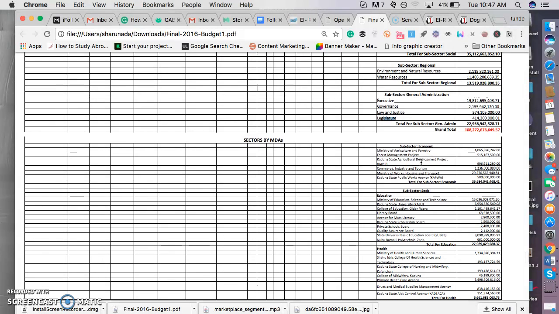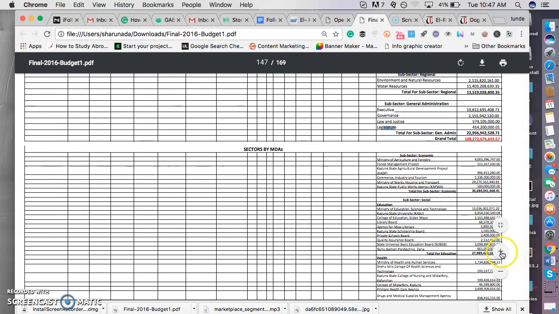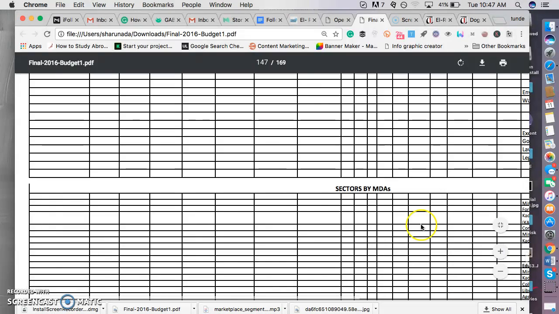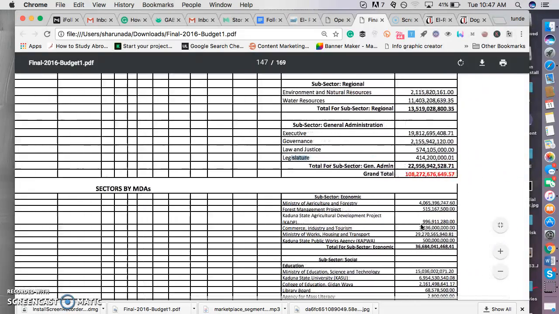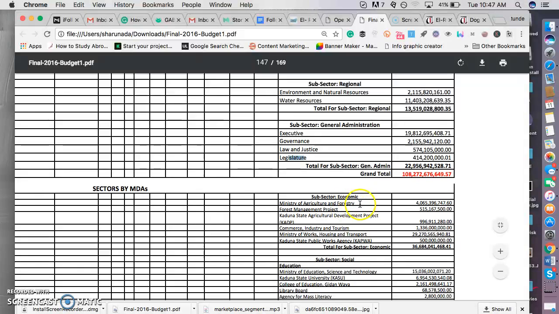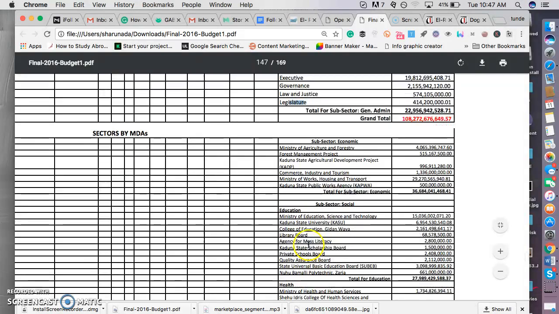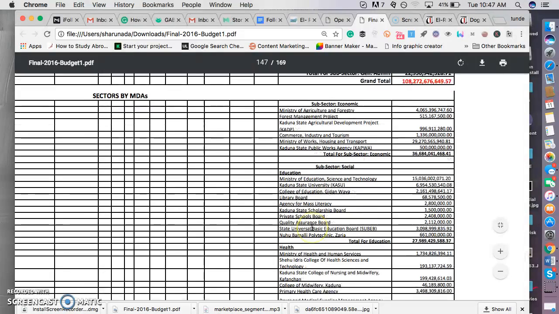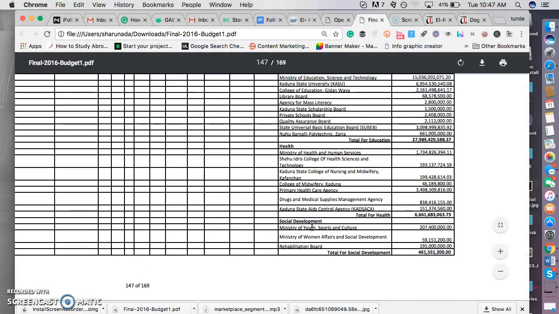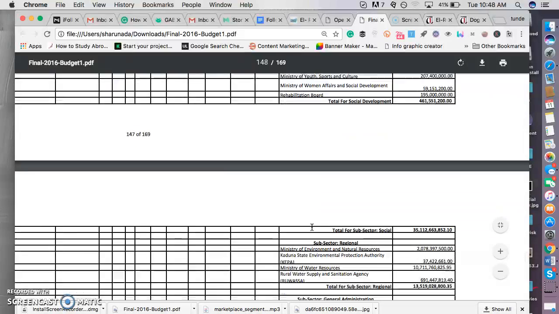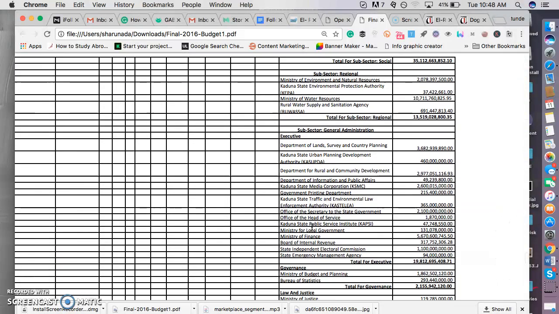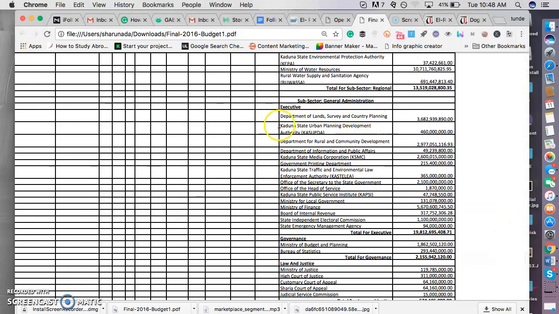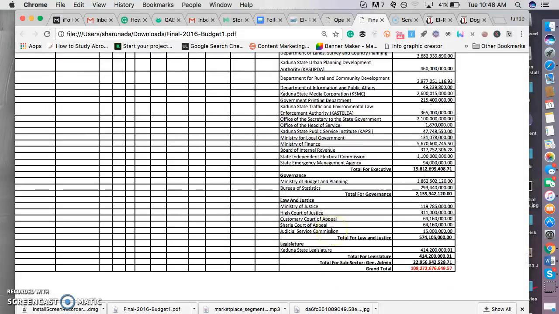Let me try to zoom this out so you can see it here. Ministry of Forestry, Commerce and Industry, Tourism, Ministry of Works, Housing, and well, some of these things are there if you check it. And you cannot see it right here. Department of Land and Survey, Kaduna State Urban Planning Development, Governance.